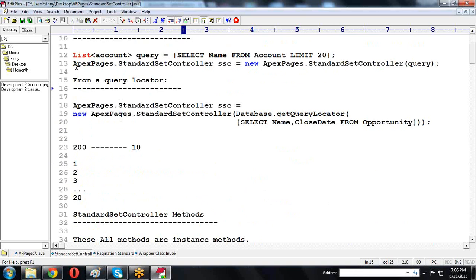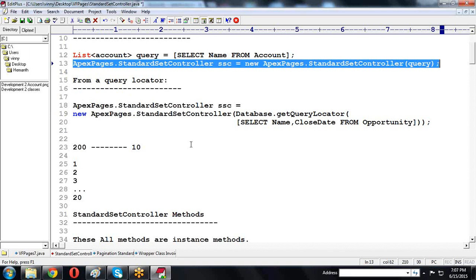So how do we create the StandardSetController? ApexPages.StandardSetController is the class name. So equal to new ApexPages.StandardSetController of query. What query are we passing? The query is select name, ID and so on from the account object. I'm not writing a limit, it is not required. So the account records are fetched, and from those records we retrieve the data step by step. This is one way we can create it.